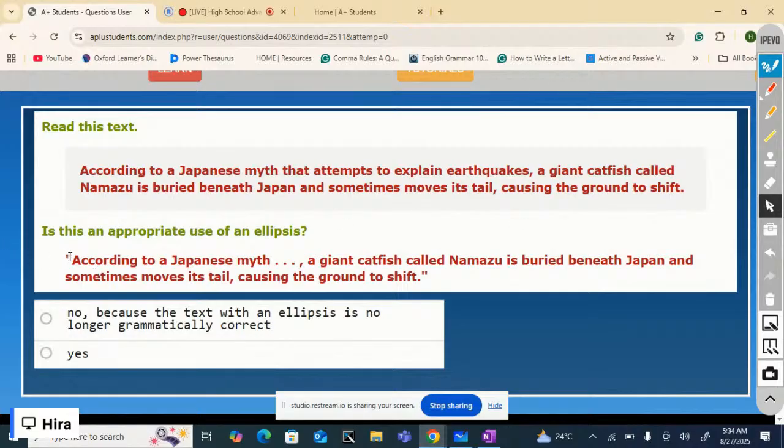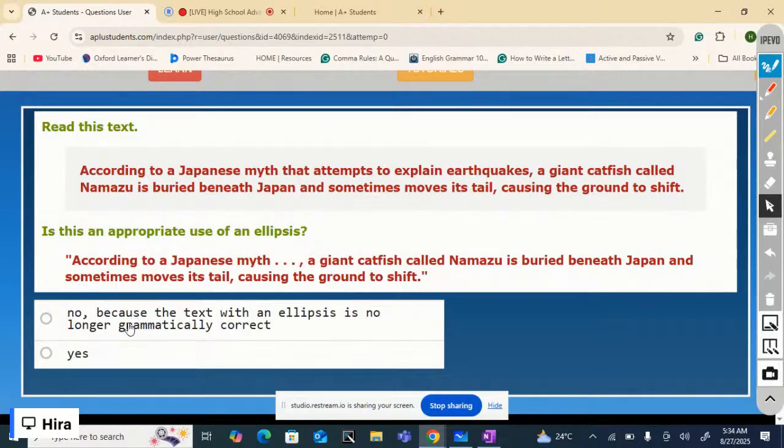Now tell, does this resulting text have an appropriate use of an ellipsis? According to a Japanese myth, ellipsis, a giant catfish called Namazu is buried beneath Japan and sometimes moves its tail, causing the earth to shift. Is it an appropriate use of an ellipsis?